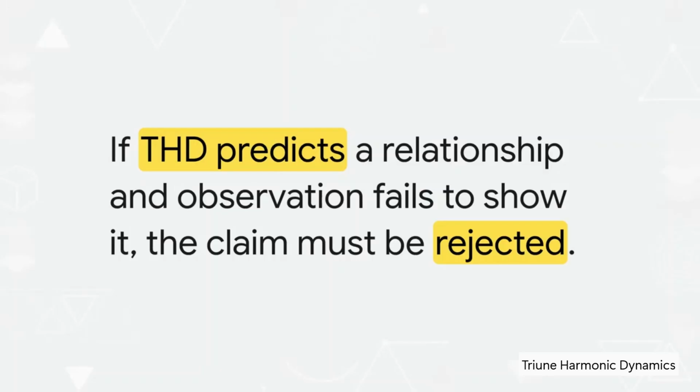The book explicitly invites researchers and independent investigators to produce a scientifically valid disproof. It says, plain as day, if THD predicts a relationship and controlled observations fail to show it, the claim has to be revised or thrown out entirely. The framework basically demands to be subjected to actual, rigorous scrutiny.